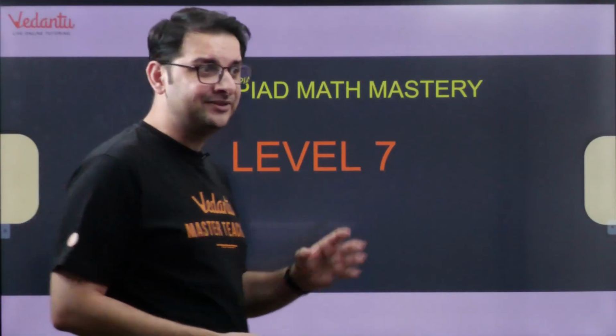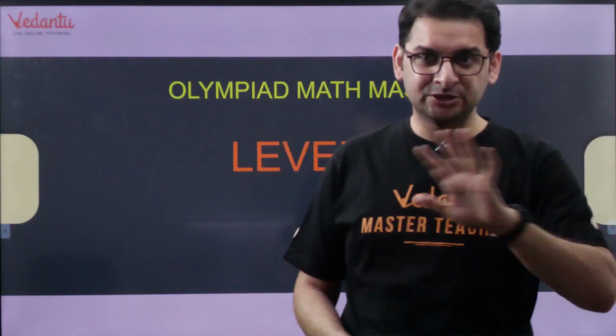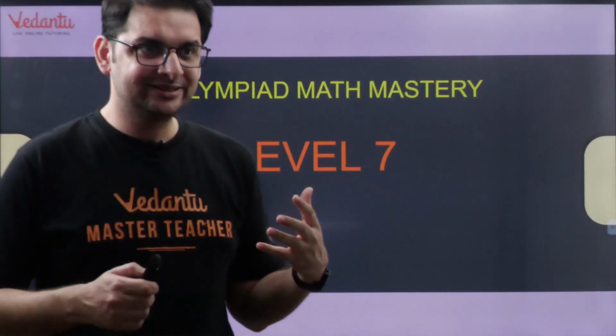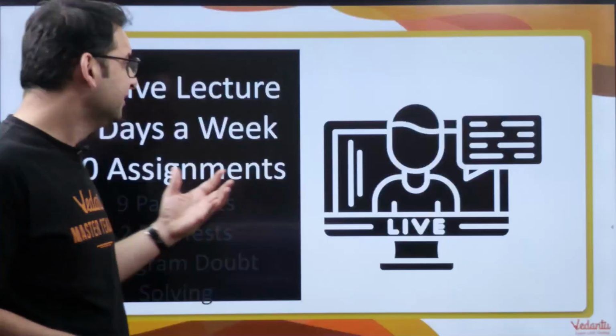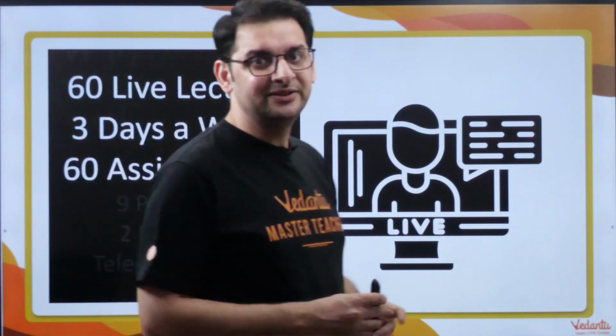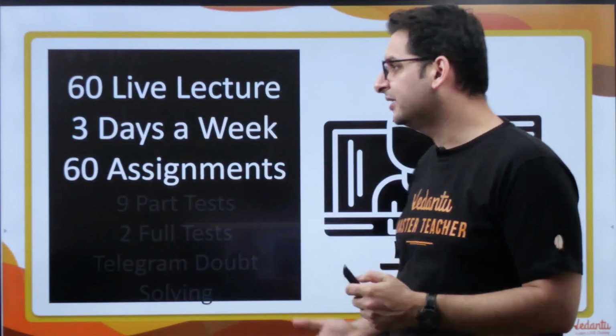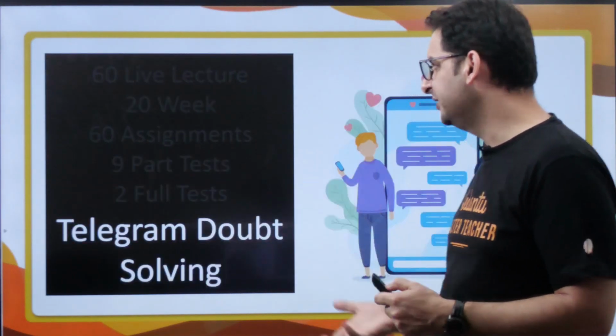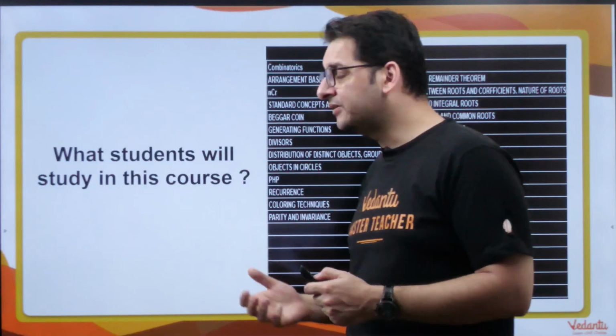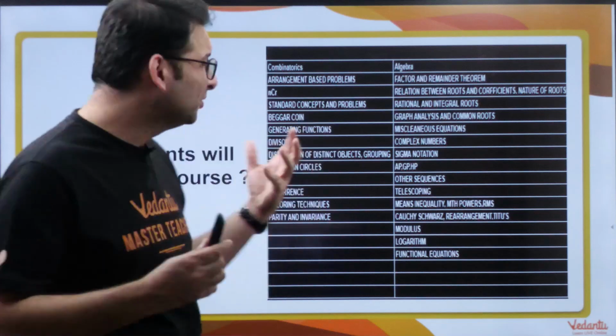Level 7 is purely IOQM. But again, a caution: if you are a first timer and have only done school syllabi, nothing else, you might struggle with this course, Olympiad Level 7. Now, what is this? We have 60 lectures, 3 days a week. All the lectures are going to have assignments, 9 part tests, 2 full tests, and Telegram doubt solving is going to be there. And what we are going to cover in these 60 lectures, again, it's a detailed course of IOQM.